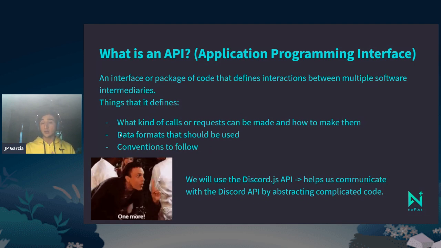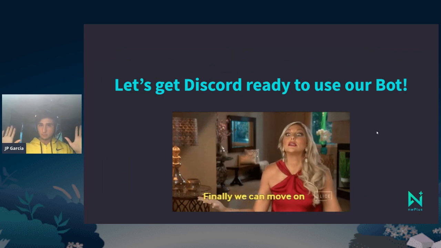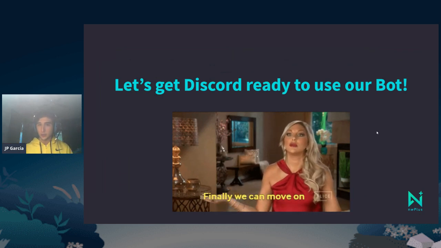Because if we didn't use the Discord.js API, we would have to use very hard to understand code to be able to communicate with the Discord servers, and we don't want that. So that's why we use this API, right? So hopefully you understood what an API is. Again, if you didn't, feel free to ask our TAs, or you can Google it after this workshop. So we're done. That's all that we're going to do in terms of lecturing.